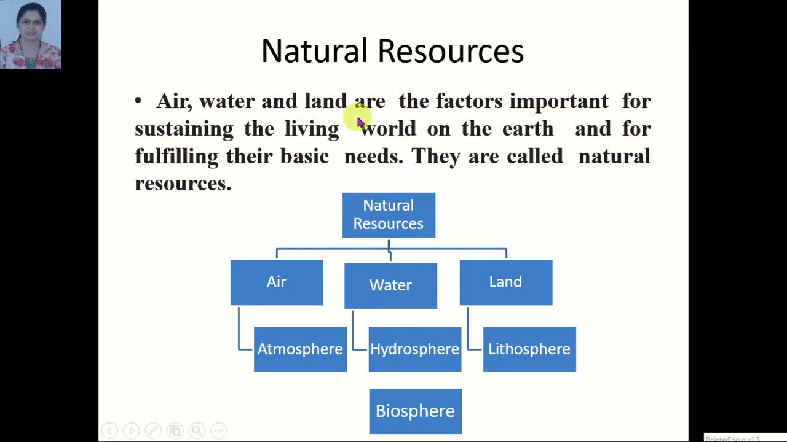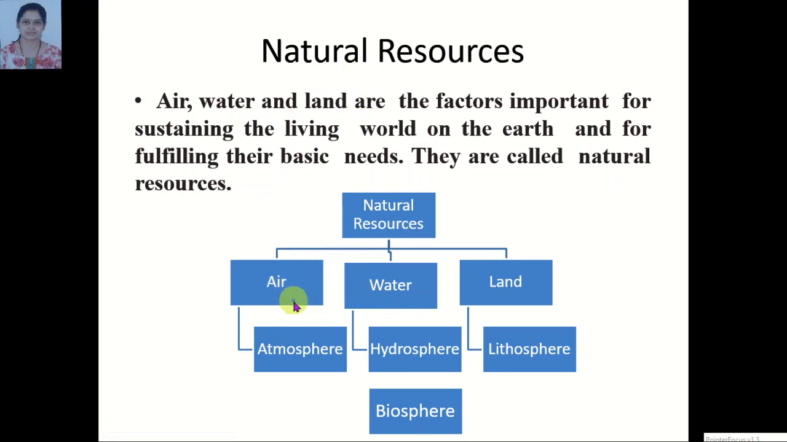Air, water and land are the important factors for sustaining the living world on the earth. Why are these factors important for living things? Because these factors fulfill the basic needs of living things. So, air, water and land are called natural resources.